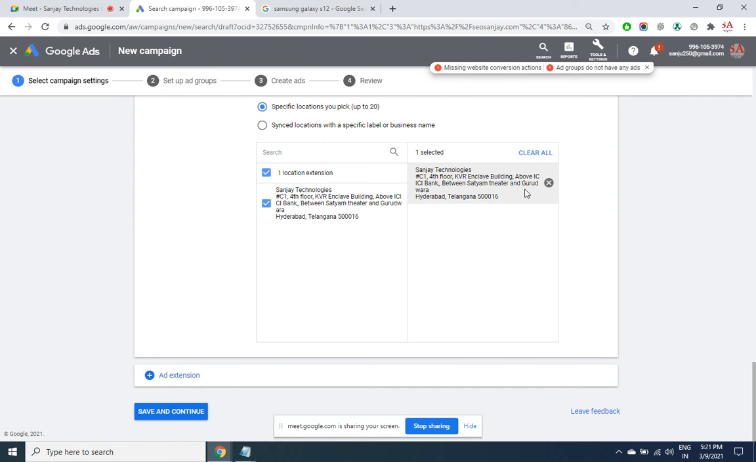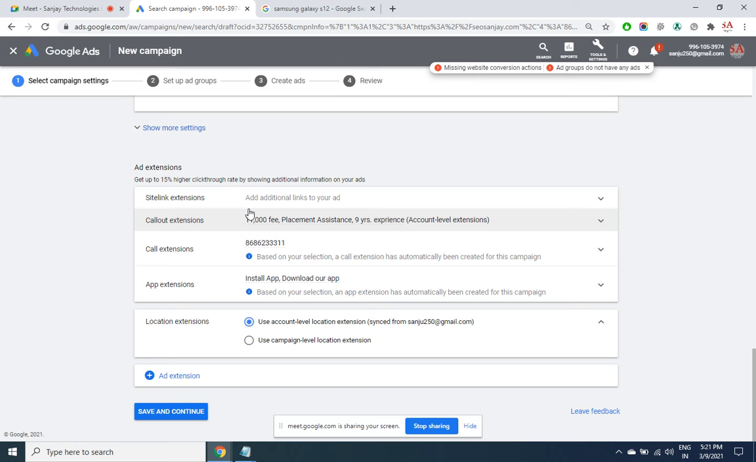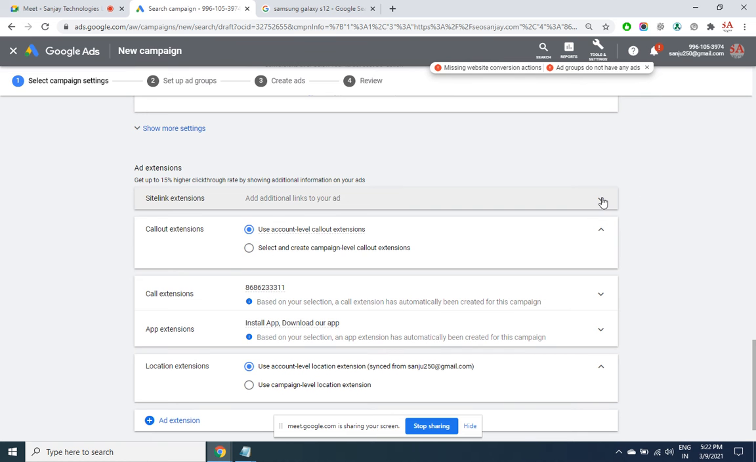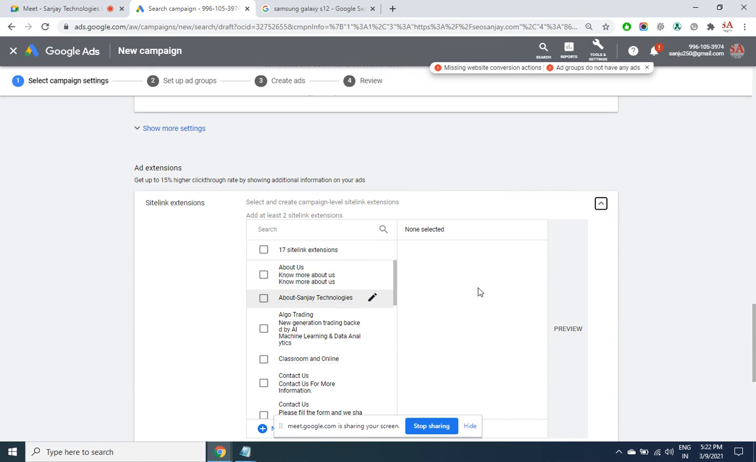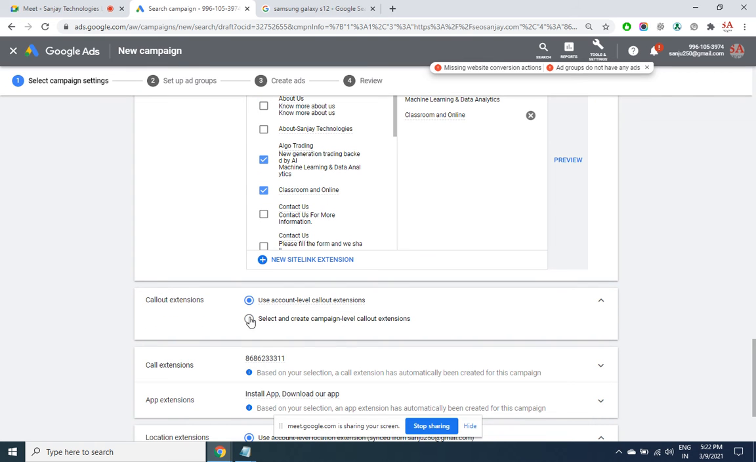Let's say I want to even show the address. Account level extension means whatever extensions we created previously, they all will be appearing here. You can still edit them. Let's say I want to display this one. These are the site link extensions. Okay. Likewise, call extension.